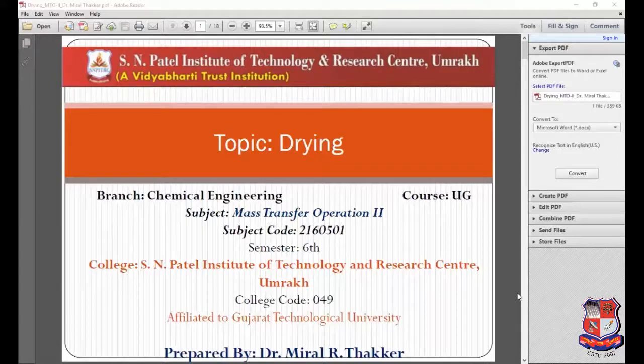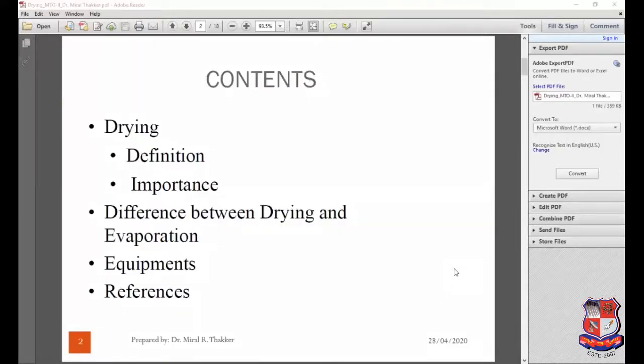Good morning. Today we're going to start our topic, that is drying. Drying has been covered in Mass Transfer Operation 2, subject of 6th semester. So these are the content of my presentation. Initially I will cover what is drying, the importance of drying, then the difference between drying and evaporation, then the equipments used for drying, and at last, references.